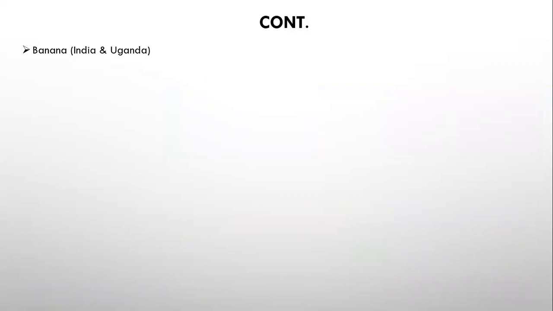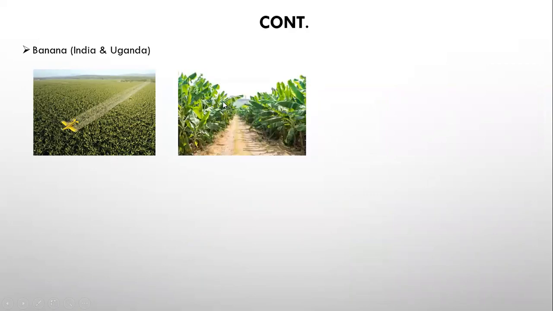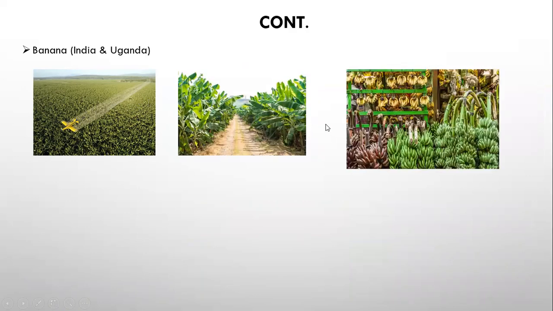The other crop that we can look at is banana. Now, the largest producer of bananas is India in the world, and in Africa, we have Uganda. Here is a banana plantation, as you're able to see, and here is how it looks like, and there is the end product of the banana plantation.